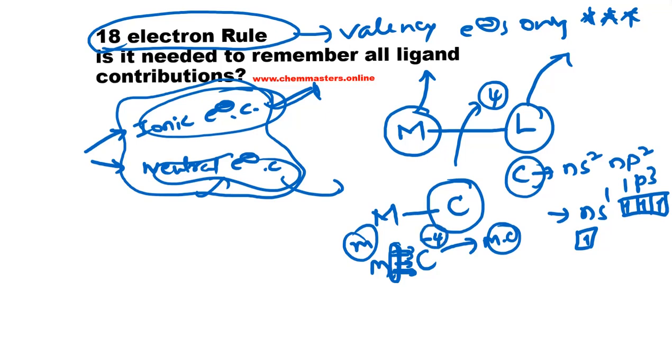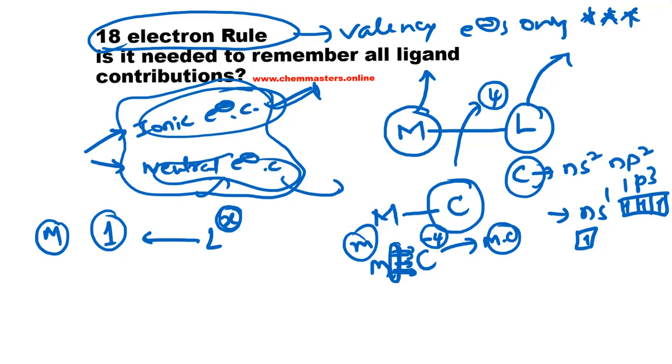So this is about the ionic electron count. Just listen carefully. The oxidation state on the ligand is only observed whenever that ligand contributes unpaired electrons in coordination with the metal.